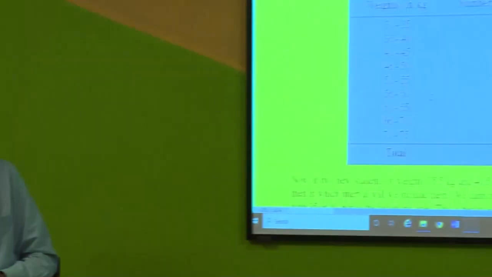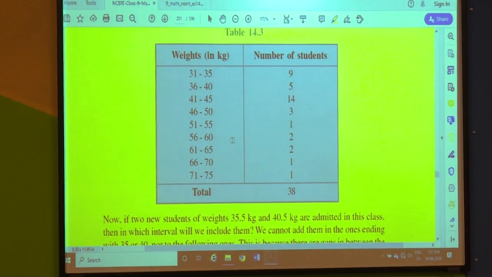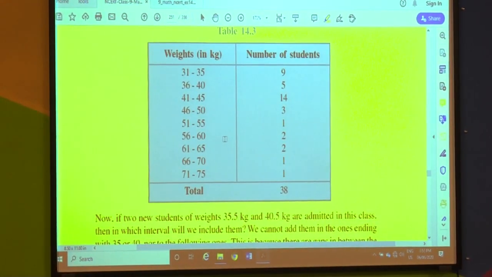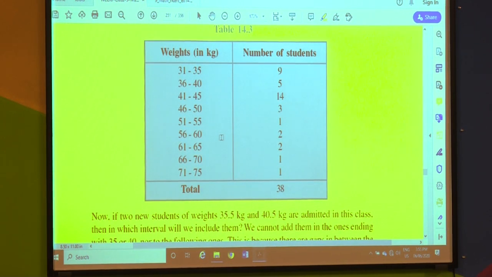Let us go for the next example. Let us consider the following frequency distribution table which gives the weights of 38 students of a class. It is a table showing the weights in kgs and the number of students, 38. Now see here, the weight in kgs.